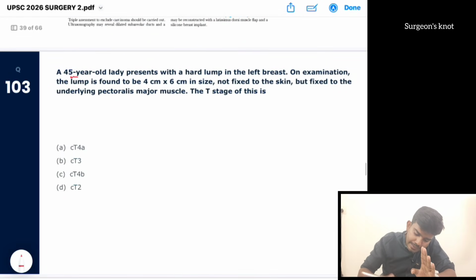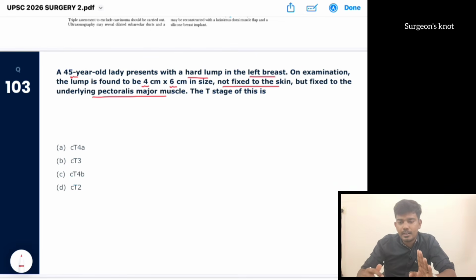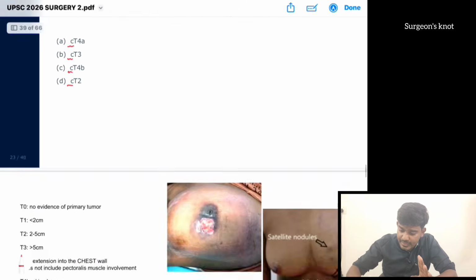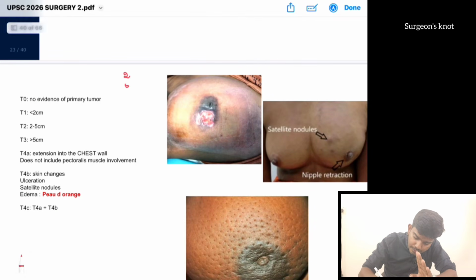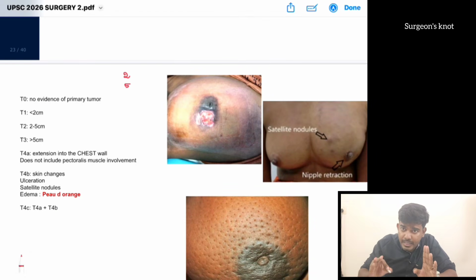A 45-year-old lady presents with a hard lump in the left breast. On examination, the lump is of size 4x6 cm, not fixed to the skin, but fixed to the underlying pectoralis major muscle. What is the T staging? Here it is a clinical staging, so everything has C. In breast staging, what do we remember? 2 and 5 we are going to remember. If it is less than 2 centimeter, it is T1. If it is 2 to 5 centimeter, it is T2. More than 5 centimeter greater dimension, it is T3.